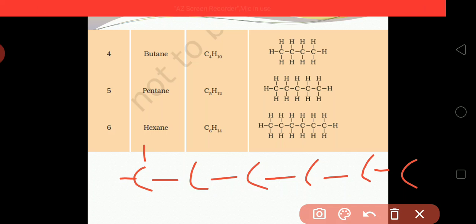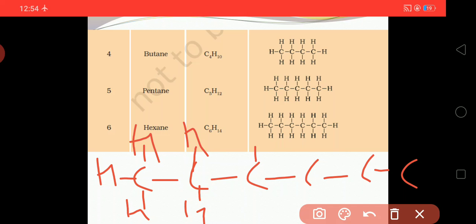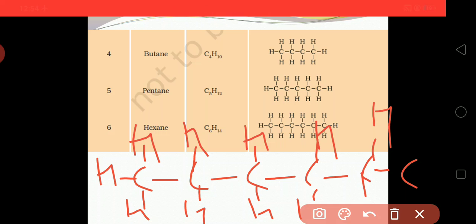For the first carbon, 3 valencies are vacant. For the second, 2 are vacant. For the third, 2 are vacant. The same holds for the fourth and the fifth.